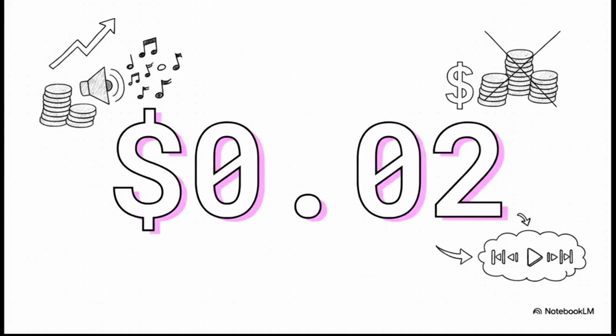The magic number to focus on here is 2 cents, just $0.02. That represents Suno's incredibly low cost per individual song generation. When you compare that 2 cents to Lyrics to Song, which comes in at a higher $0.034 per track, the math really starts to add up. For bulk creation or rapid ideation, Suno presents a massive economic advantage.